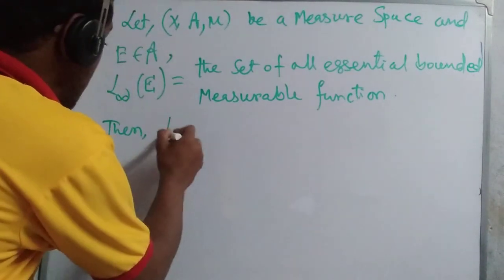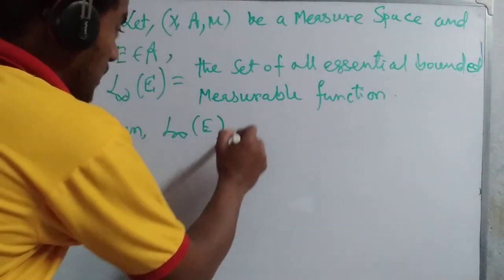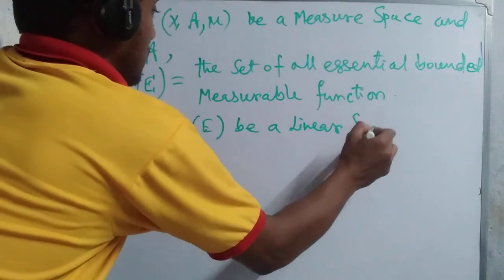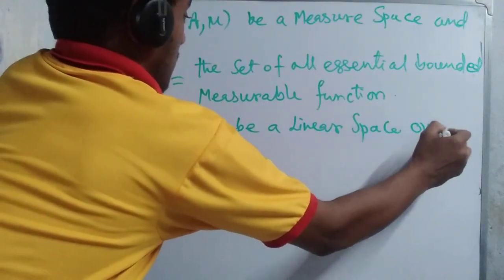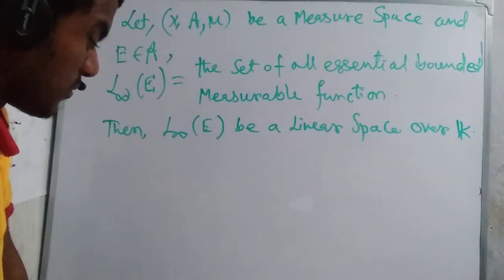Then L infinity of E is a linear space over K.